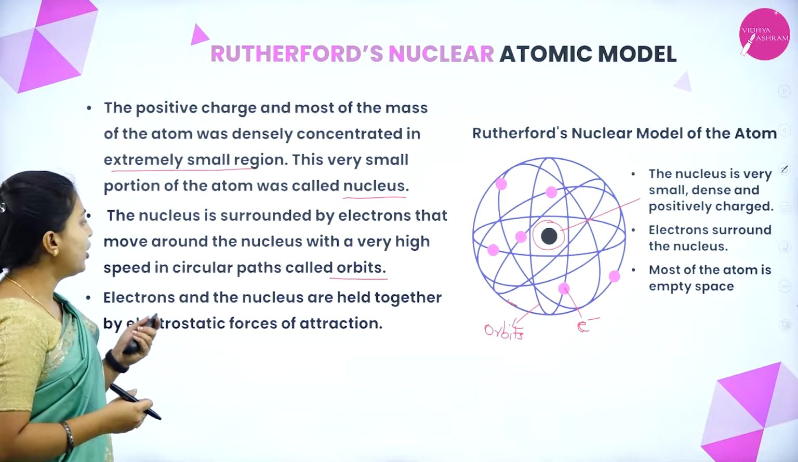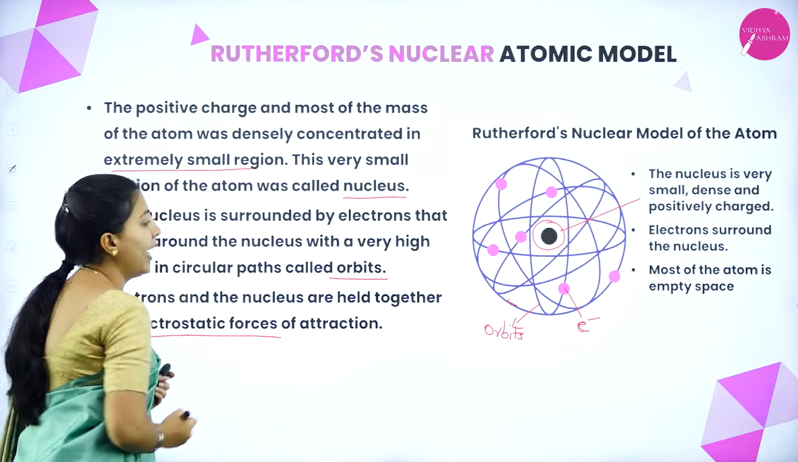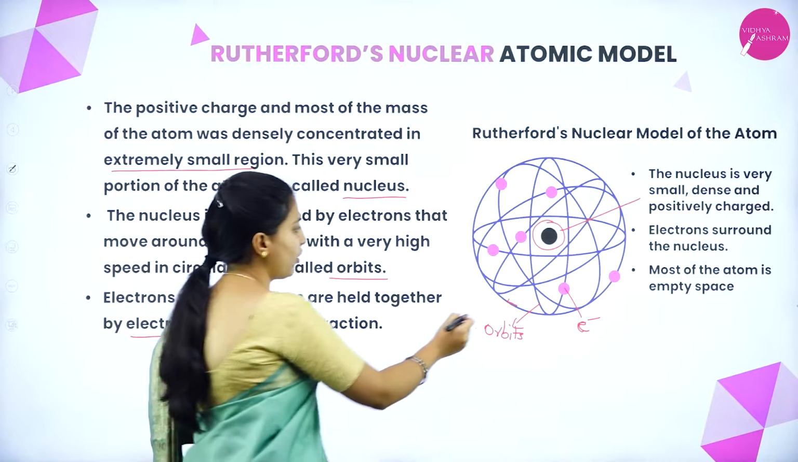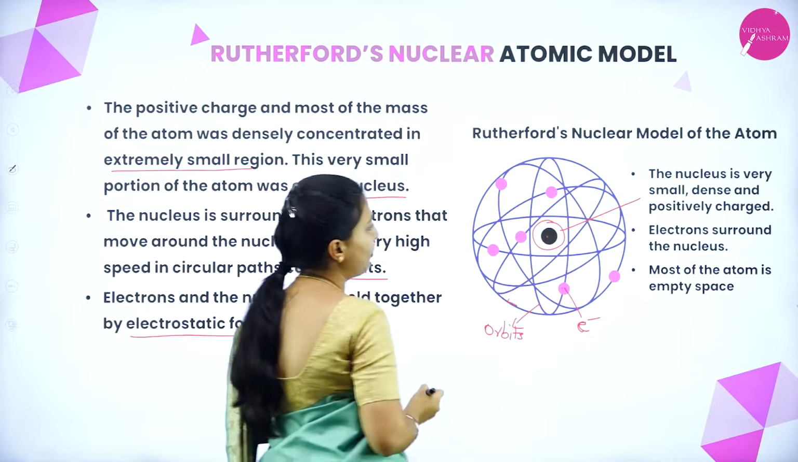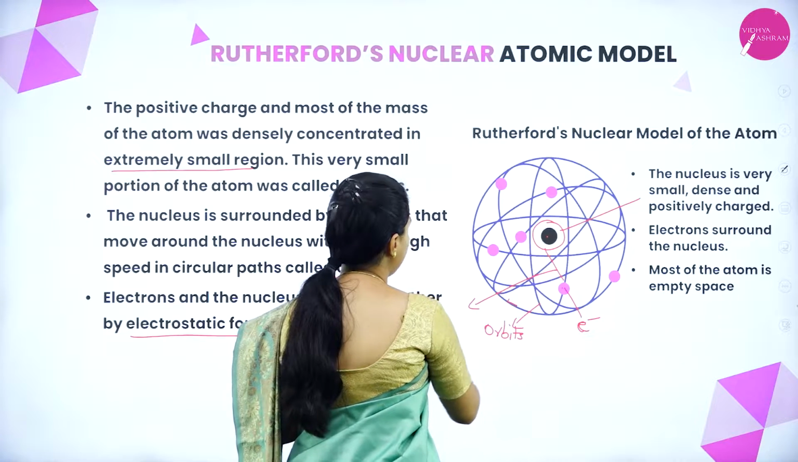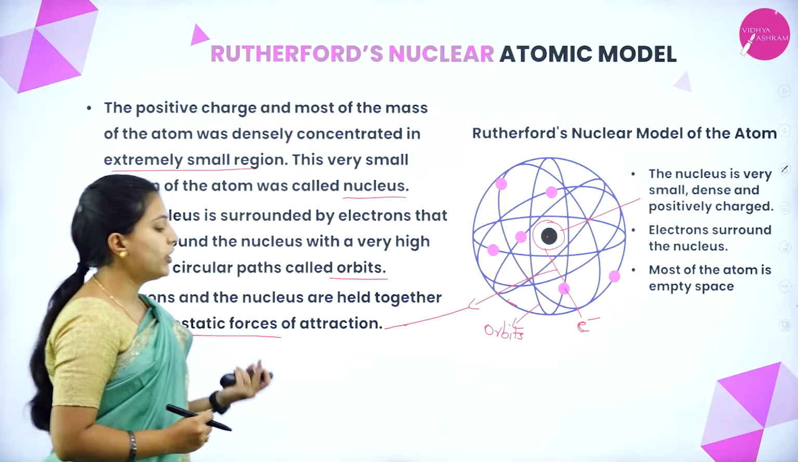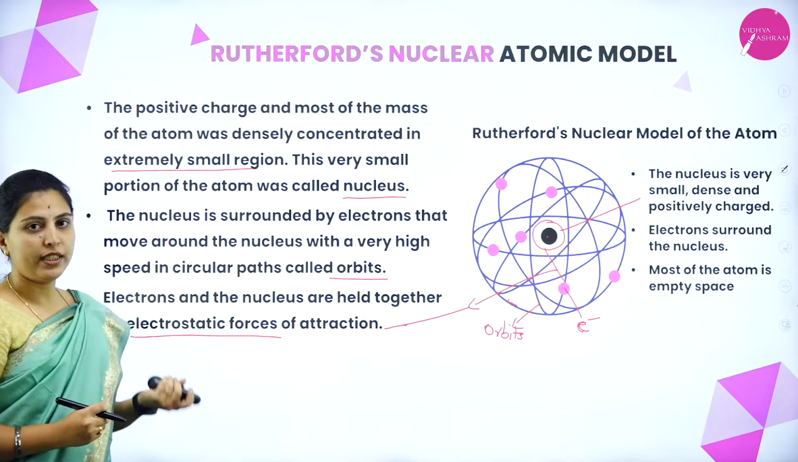Next, electrons and the nucleus are held together by electrostatic forces of attraction. How have these electrons and nucleus been held up? These electrons and nucleus are held up by electrostatic forces of attraction. These are Rutherford's nuclear atomic model.